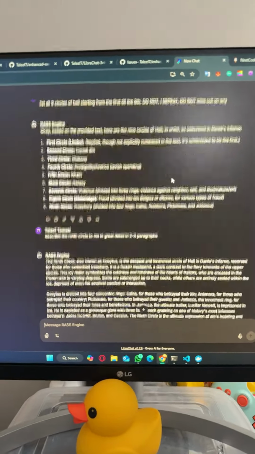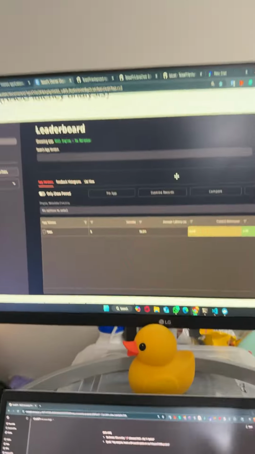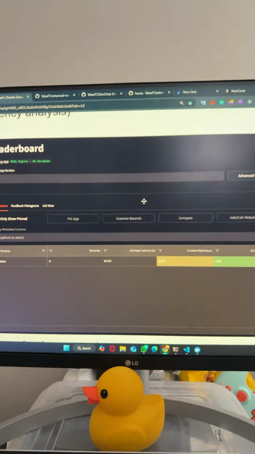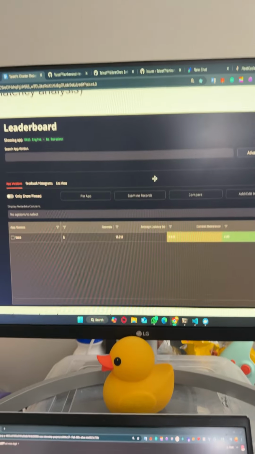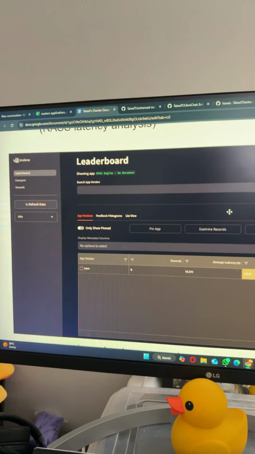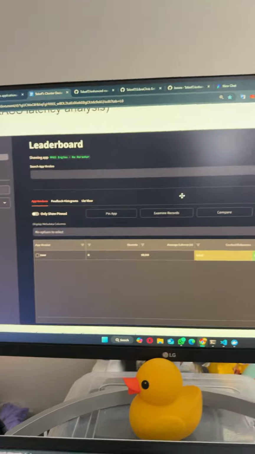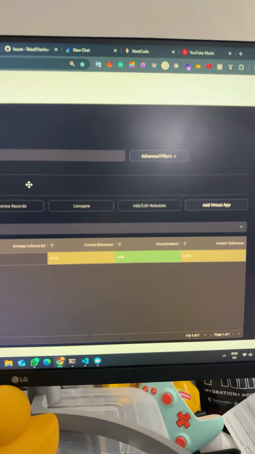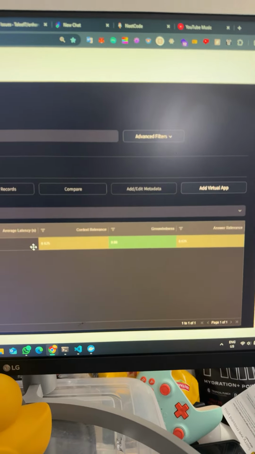Some not so good, some very good, so there is a whole spectrum of results. But before implementing any of this, I made sure that my RAS engine was grounded in the context it was retrieving. It wasn't just making stuff up, it actually knew what it was talking about and it was accurate. And this I accomplished by using TruLens, which is an LLM or a RAG evaluator basically. And after countless trials and errors, I got the groundedness score really high up, and context relevance and answer relevance were pretty high up as well.